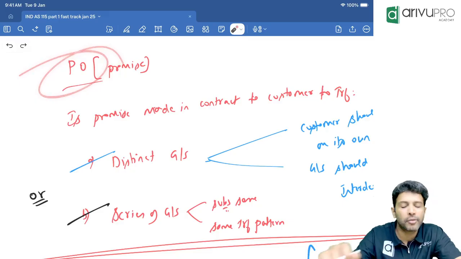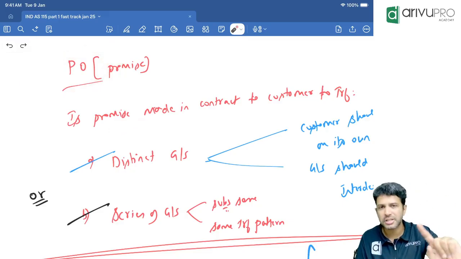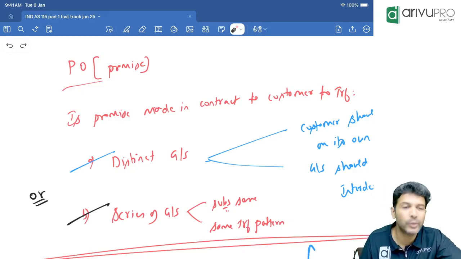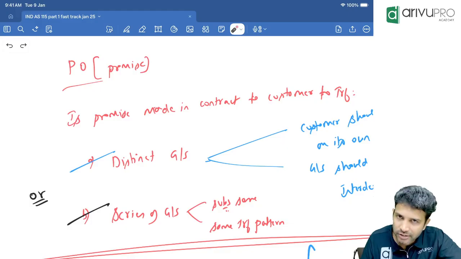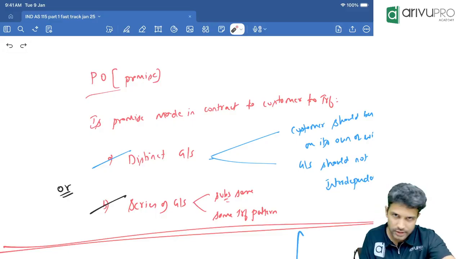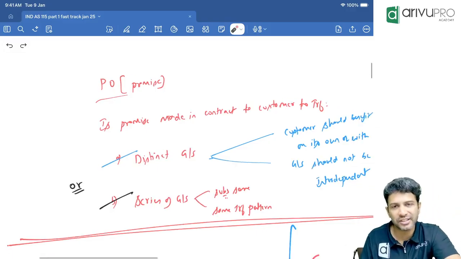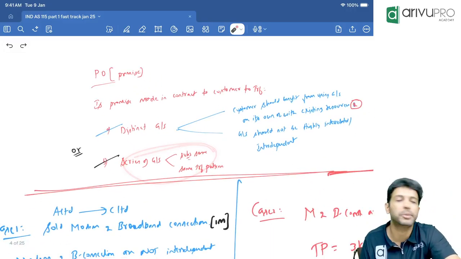Okay. The definition of performance obligation is: it's a promise made in the contract with the customer to transfer a distinct goods or service, or a series of distinct goods or services which are substantially the same and have the same transfer pattern to the customer.